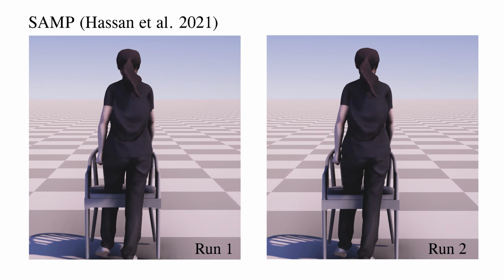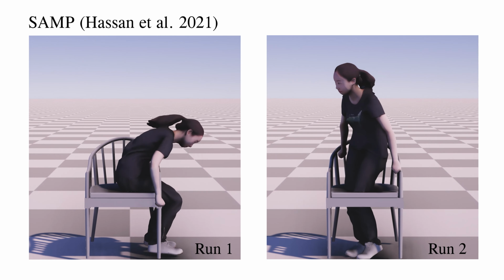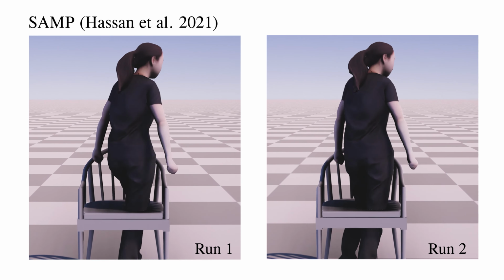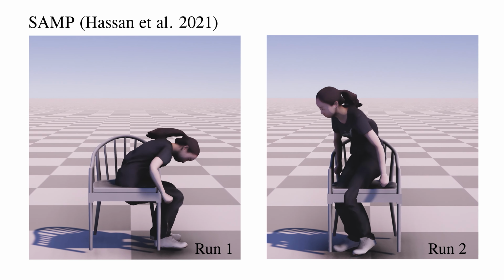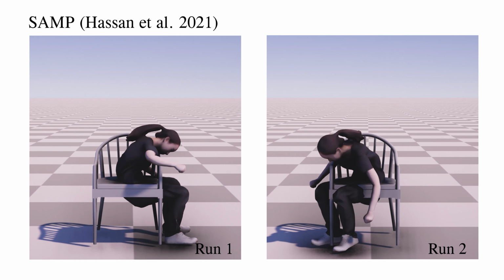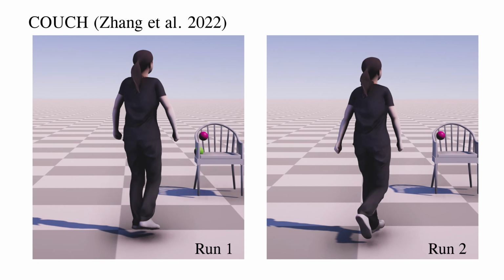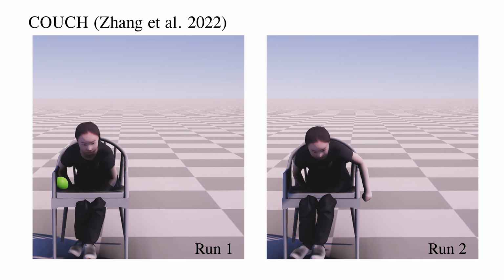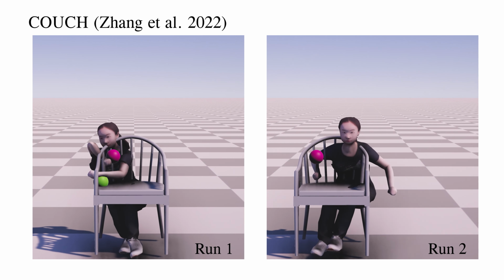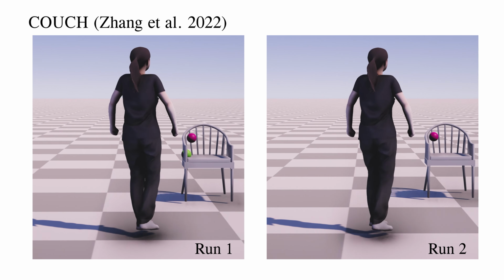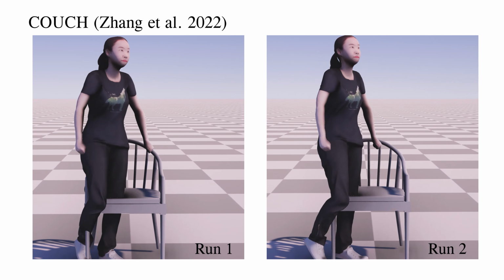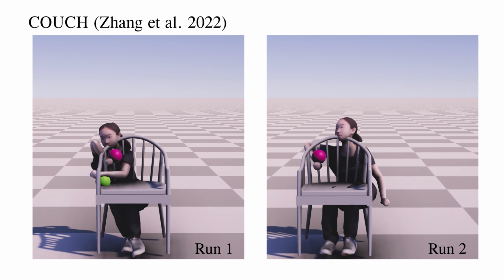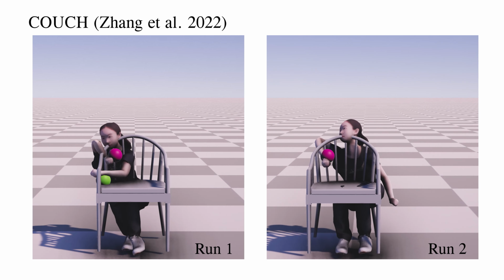SAMP generates stochastic motions without the need to label contacts and orientation. However, it is susceptible to implausible motion and inaccurate direction prediction. COUCH is another related work which studies human-chair interaction. It proposes a contact net which generates hand contact points on the object. However, it needs pre-annotated chair orientation, and we found contact net not robust to unseen chairs.